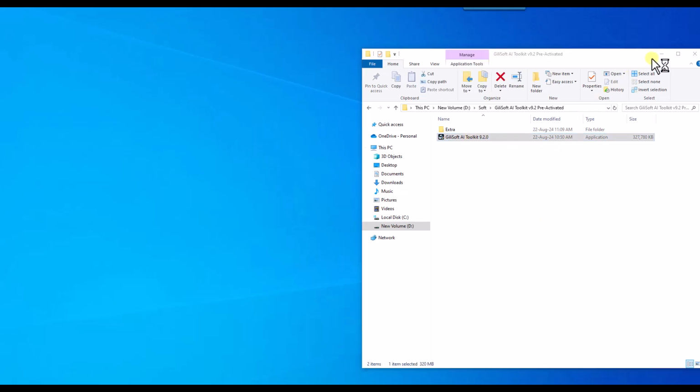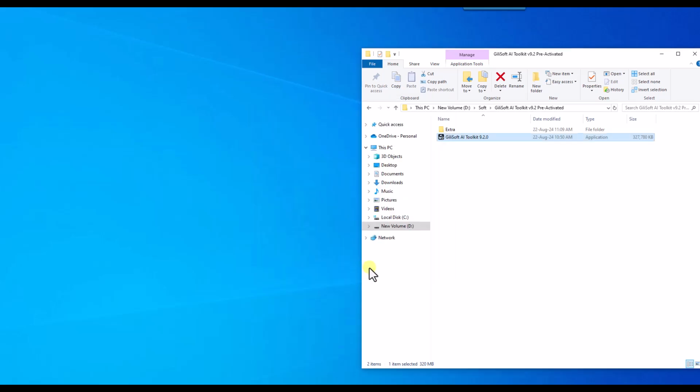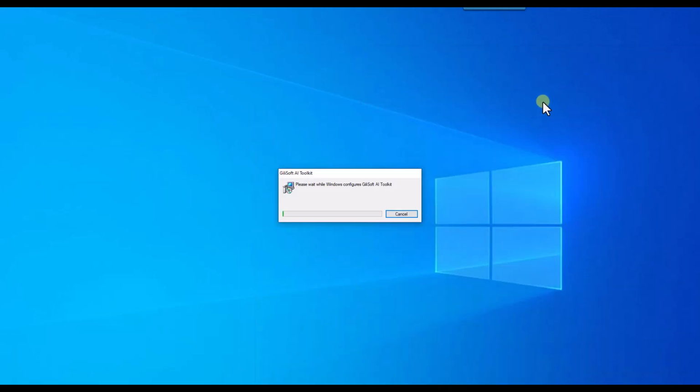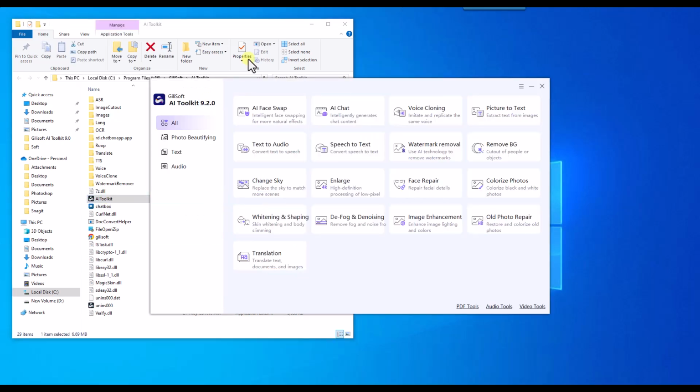Gillisoft AI Toolkit. Gillisoft AI Toolkit offers advanced face swapping for seamless transformations, intelligent chat generation for engaging conversations, voice cloning for replication, accurate text extraction from pictures, conversion of text to audio, the ability to change the sky for enhanced visuals, skin whitening and body shaping options, restoration and colorization of old photos, speech-to-text conversion, enlargement of images for better quality, translation across multiple mediums, removal of watermarks, repair of facial details, enhancement of images, separation of backgrounds, colorization of photos, and the transfer of artistic styles, all aiming to provide users with a rich and diverse set of capabilities for creative and practical applications.